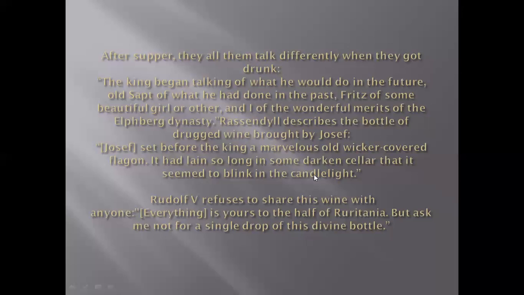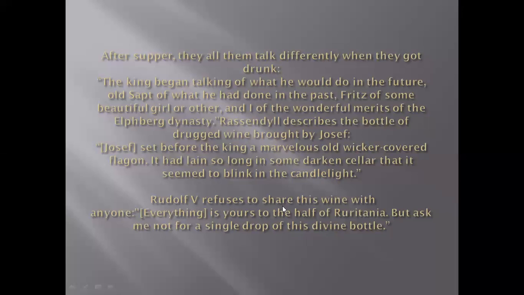The light was coming from that bottle and directly into the eyes of the people, as if it had been kept so long in a dark room that now it was causing trouble to the eyes. The bottle was different from normal bottles. This is why Rassendyll has tried to mention a few lines about it here.